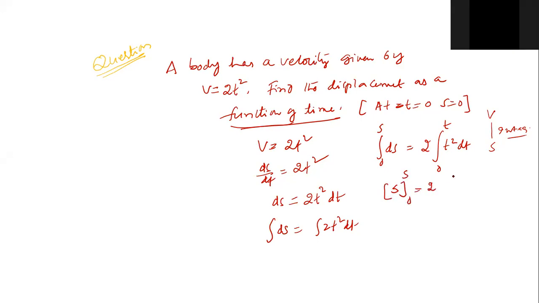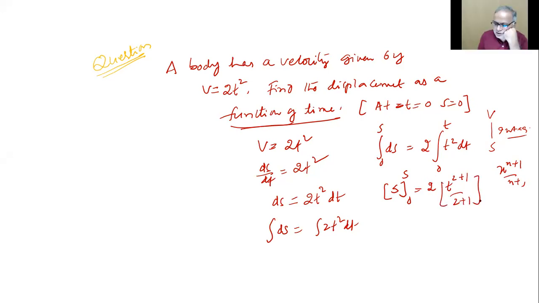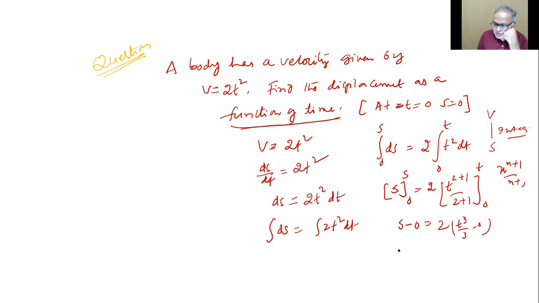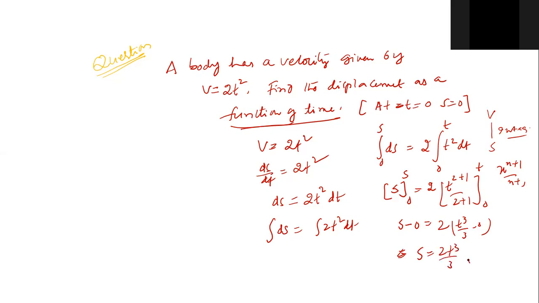2 into t square dt will be what? t cube by 3. So s minus 0 equals t cube by 3 minus 0. So what do I get? s equals 2t cube by 3. Right?